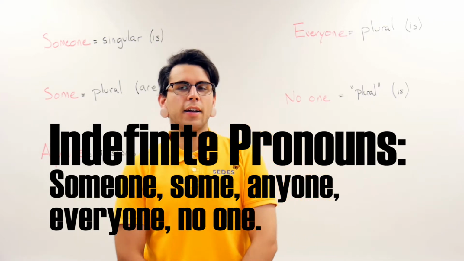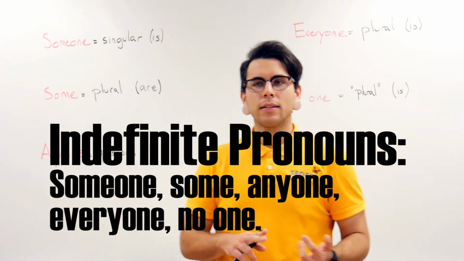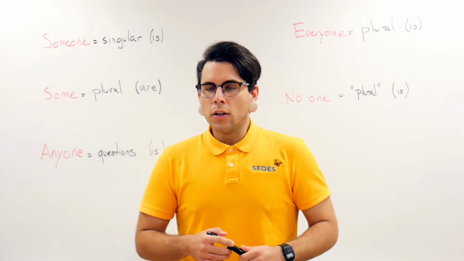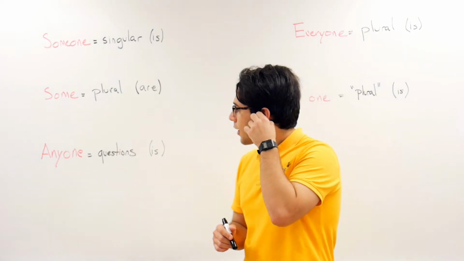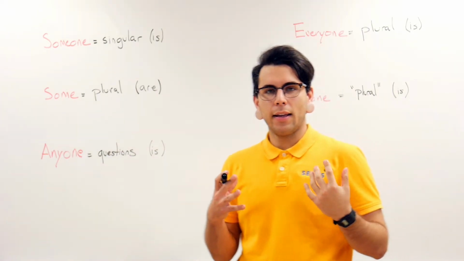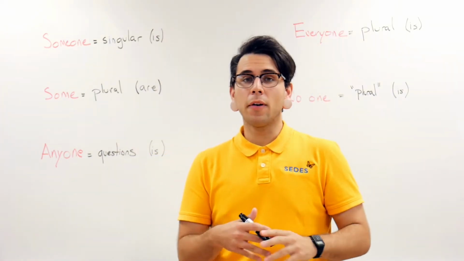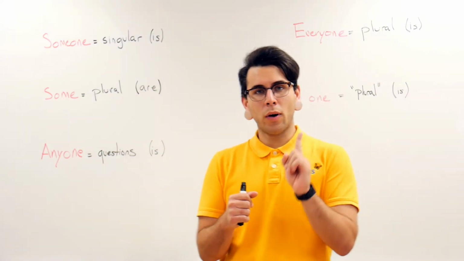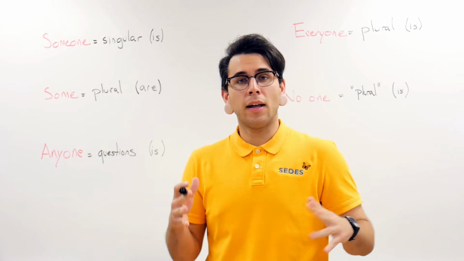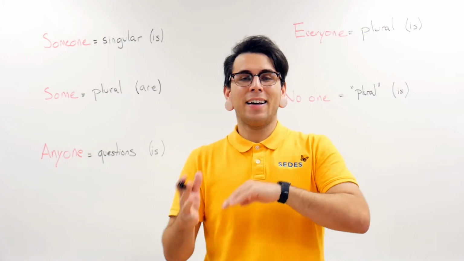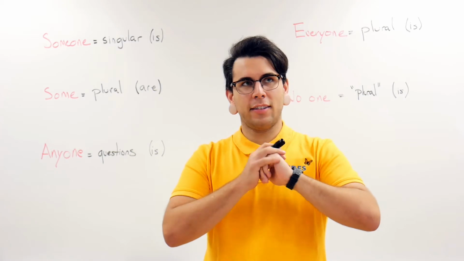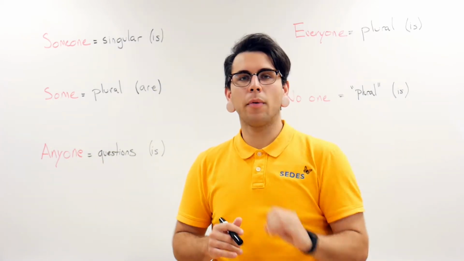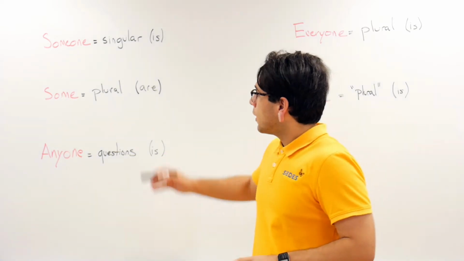So we're going to be learning a couple of them today. They are someone, some, anyone, everyone, and no one. These are used when you want to talk about a person or a noun or people and you don't know their name. Some of them are only talking about one person, multiple people, and even one is talking about a negative, which is even though it's a lot of people or maybe nobody at all, it's the zero amount of people. So we'll start with someone.